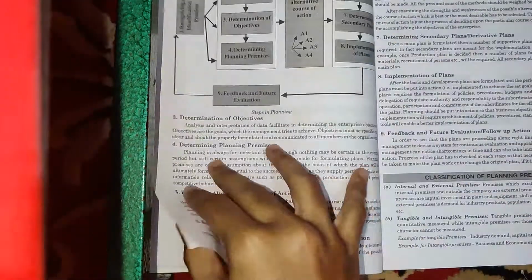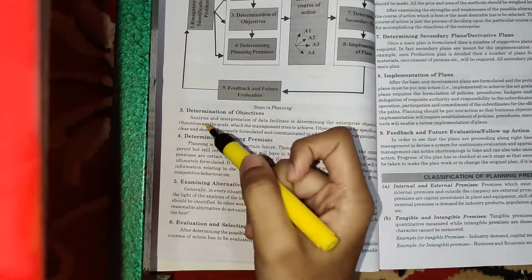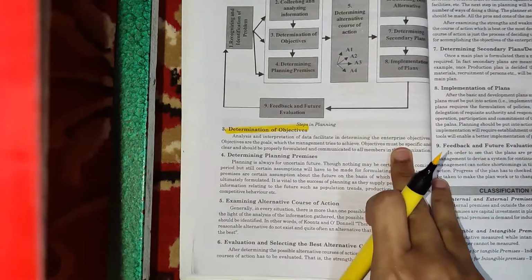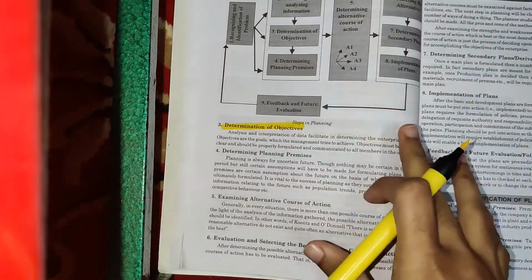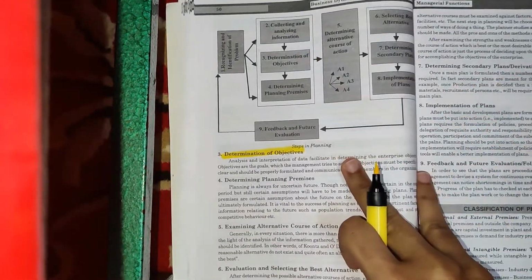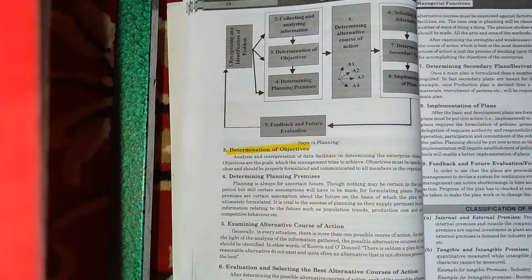Okay, so the next step is determination of objective. Determination of objective is nothing but how you determine the objective of the organization, your goals of the organization, how effectively you can plan in order to achieve the particular objective, and how you can eliminate the problems also in order to avoid the problem from occurring in the future also.